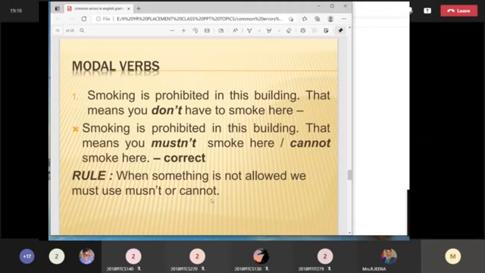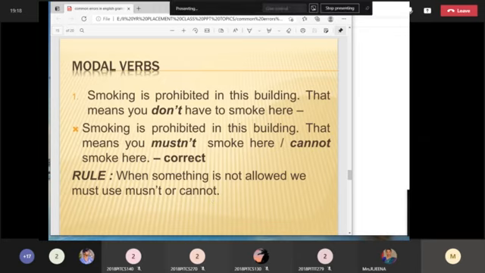Like this, each and everything. You have semi modal verbs also: used to, ought to. Most of the students ask what is the basic difference between should and must. Must is used for something which is completely banned. You should not do that.